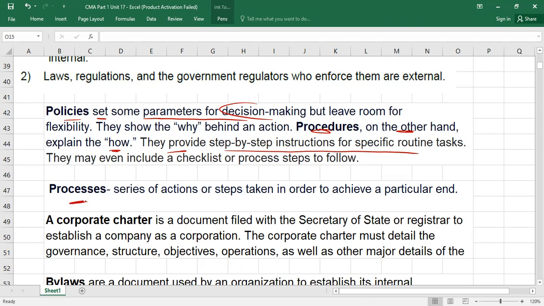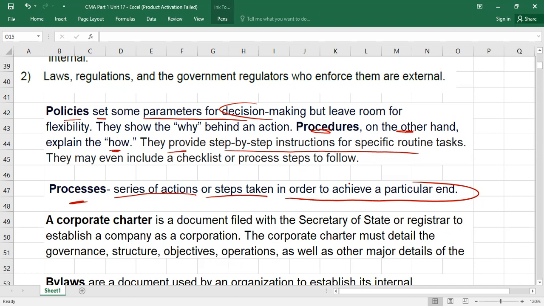Okay, now I'm explaining processes. For example, within our business, you may have different processes. You may have a sales process, purchase process, payment process, receipts process. Like in accounting cycles, we discussed processes like the sales receivable cycle. So what are processes? Processes means a series of actions or steps taken in order to achieve a particular goal, like what actions we have taken to complete the sale.